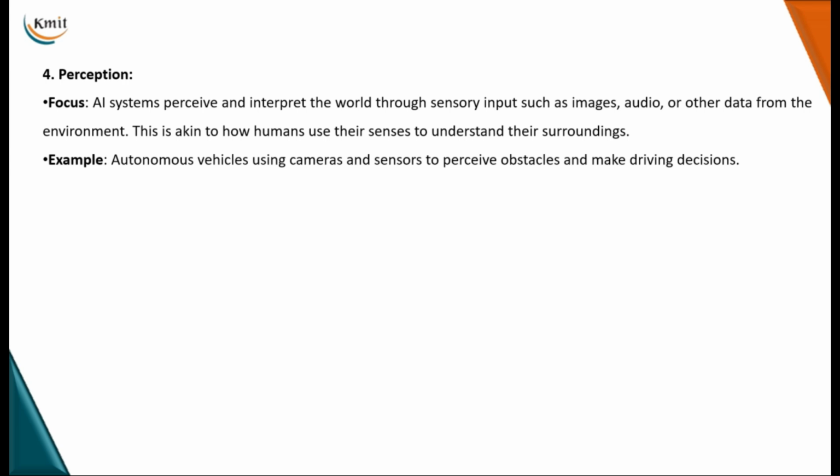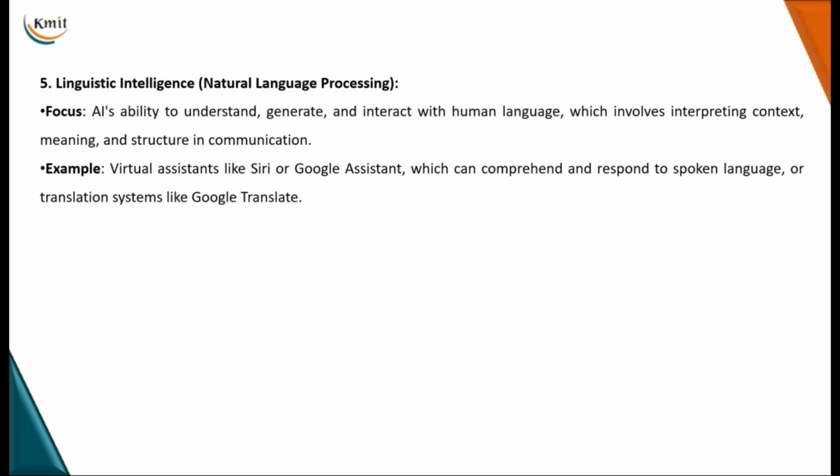Okay, so take the example of an autonomous vehicle, which uses cameras and sensors to receive data from its surroundings, to perceive the obstacles and make good driving decisions without making many errors.